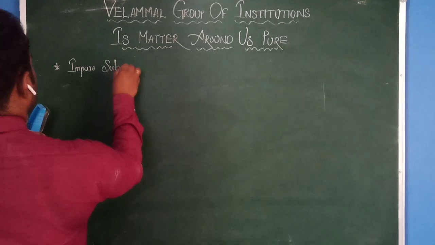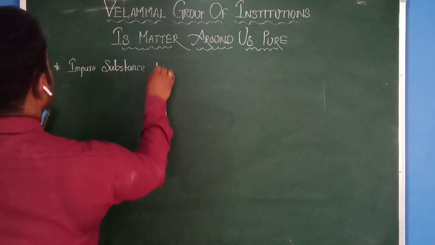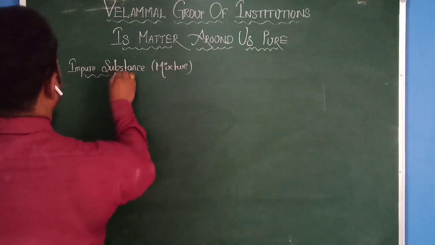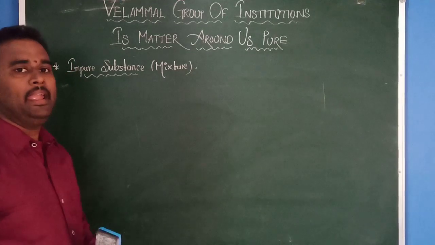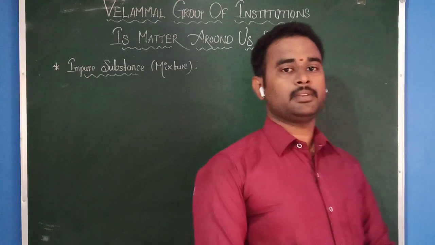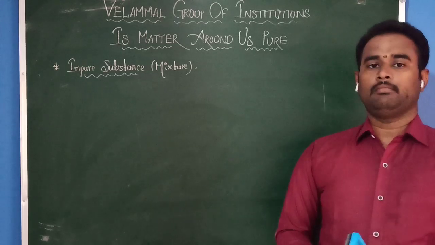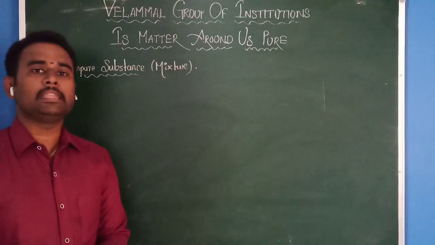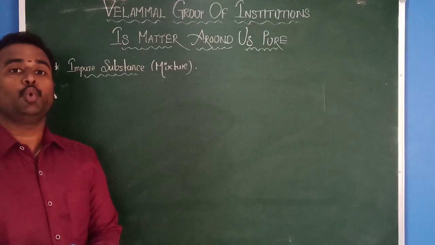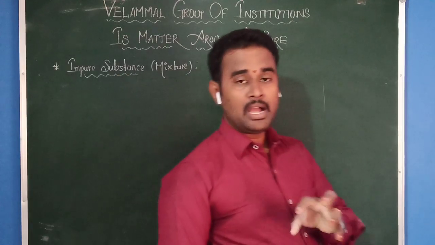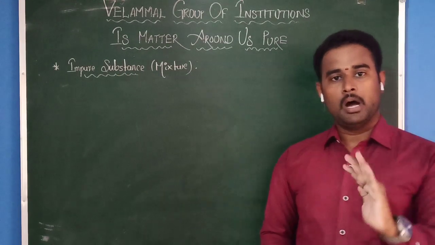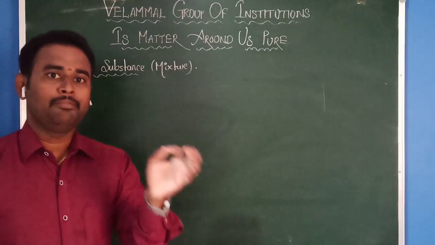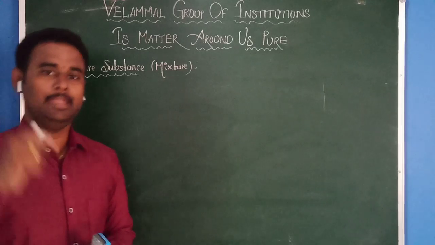Impure substance. Another name of impure substance is what? Mixture. Okay, mixture. Now, what is meant by a mixture? Mixture is an impure substance first of all. It is the combination of two or more elements, or two or more compounds, or element with compound, physically. That word is very important.